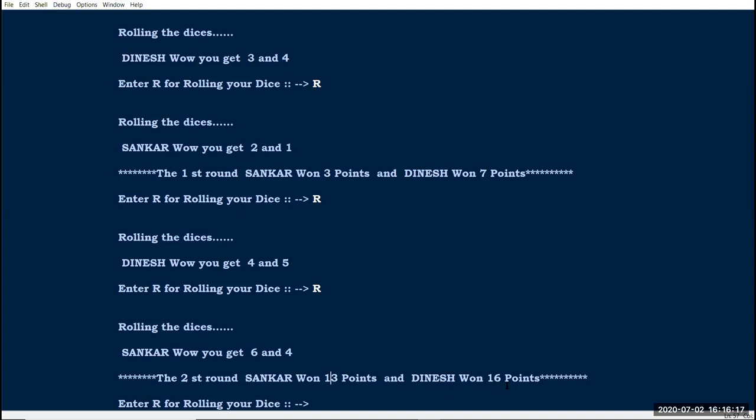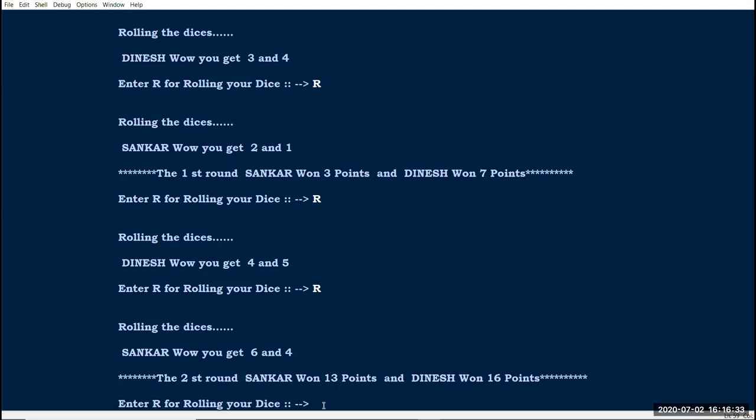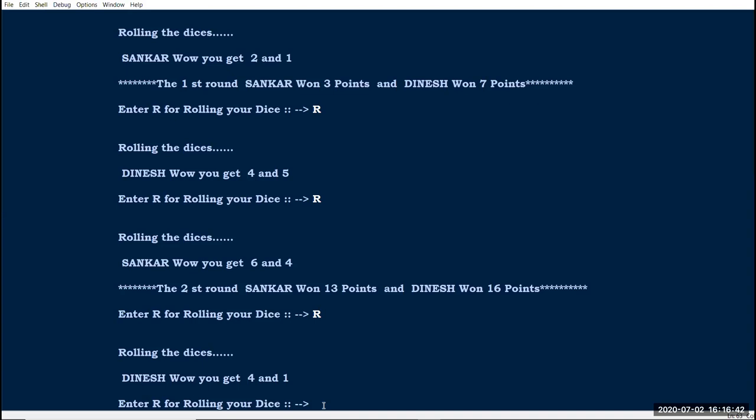Dinesh won 16 points: in the second round he has 4 and 5, and in the first he has 3 and 4, totally 7 and 9, 16 points he has got. In the third round it automatically goes to Dinesh's turn. Here I am going to give R for rolling the dice. Dinesh, you get 4 and 1. Now it is Shankar's chance.